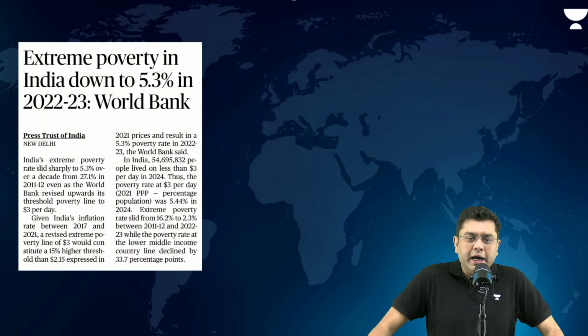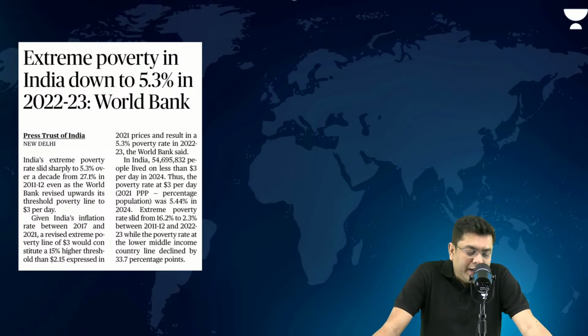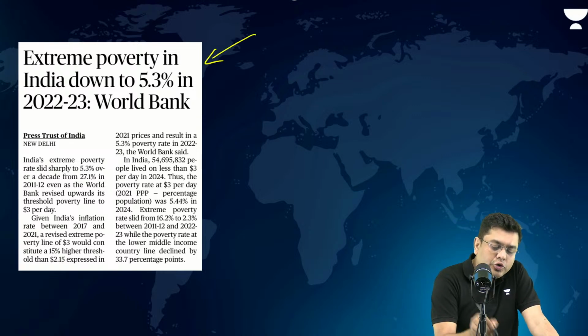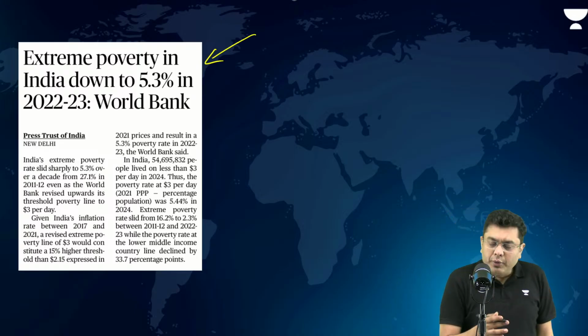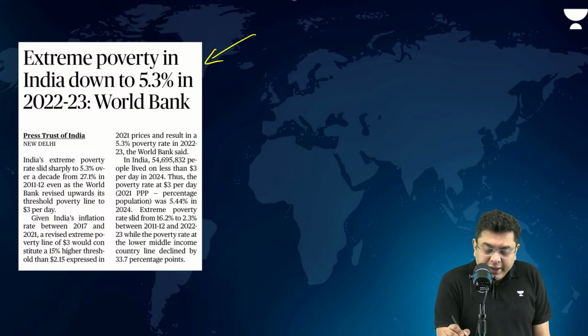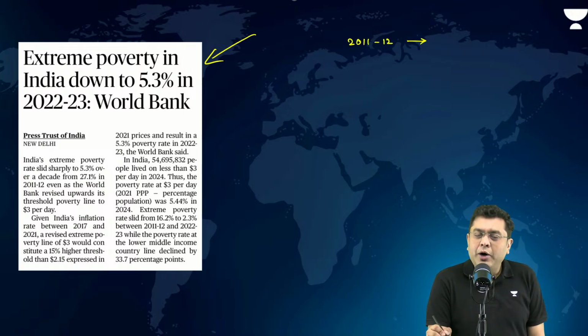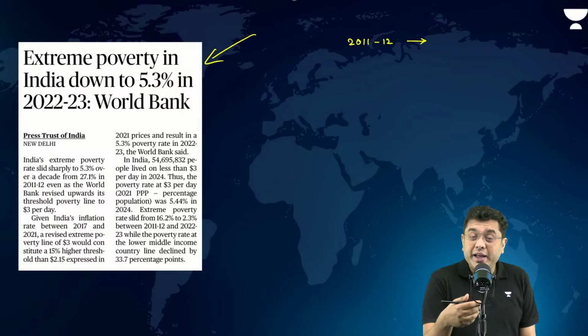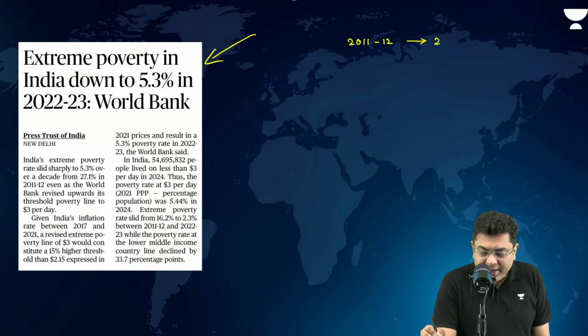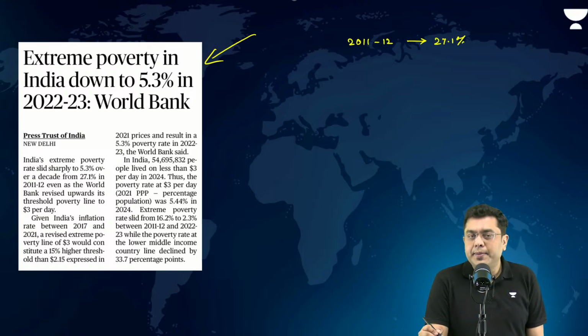Okay. Now, the World Bank has come up with a report whereby it has said that extreme poverty in India has declined to 5.3% in 2022-23. Now, this is a comparison report. So basically, as per the report, in 2011-12, the extreme poverty population in India was around 27.1%.